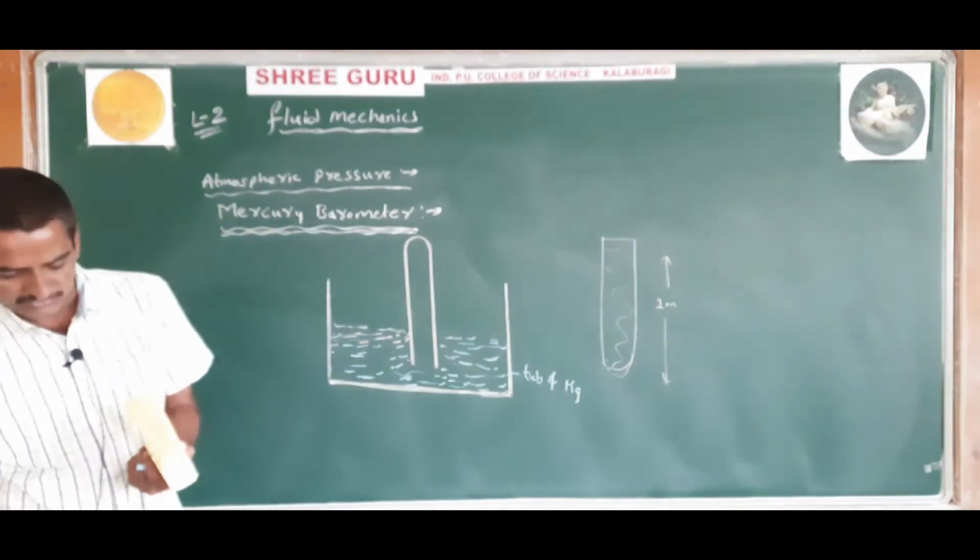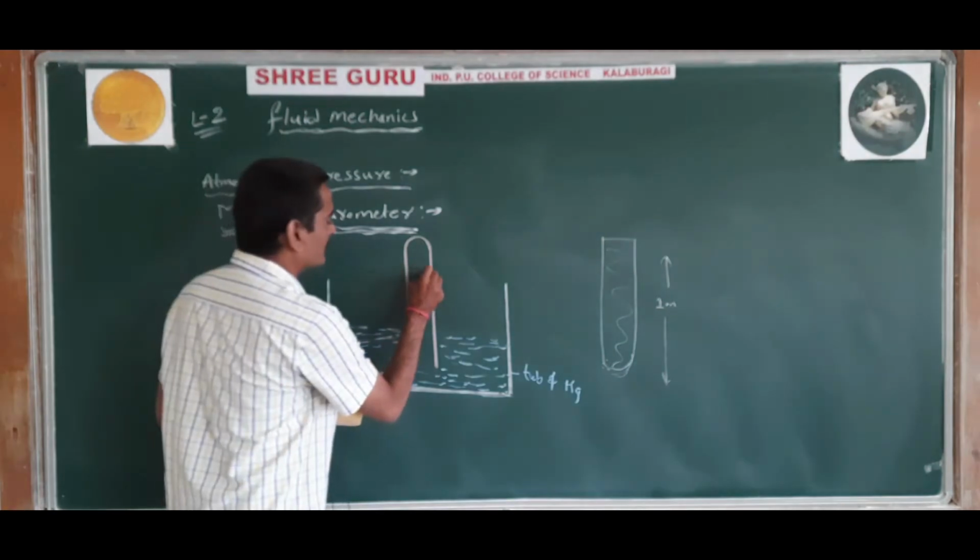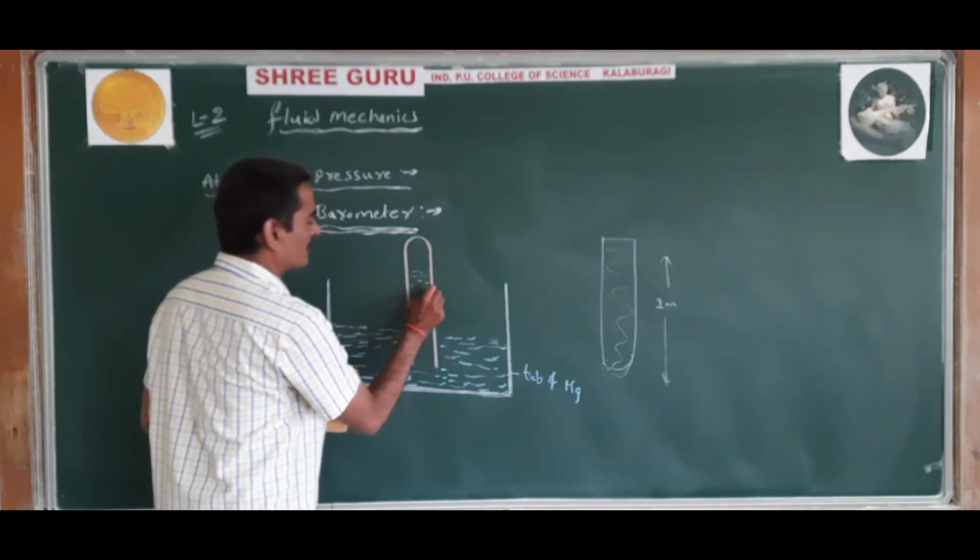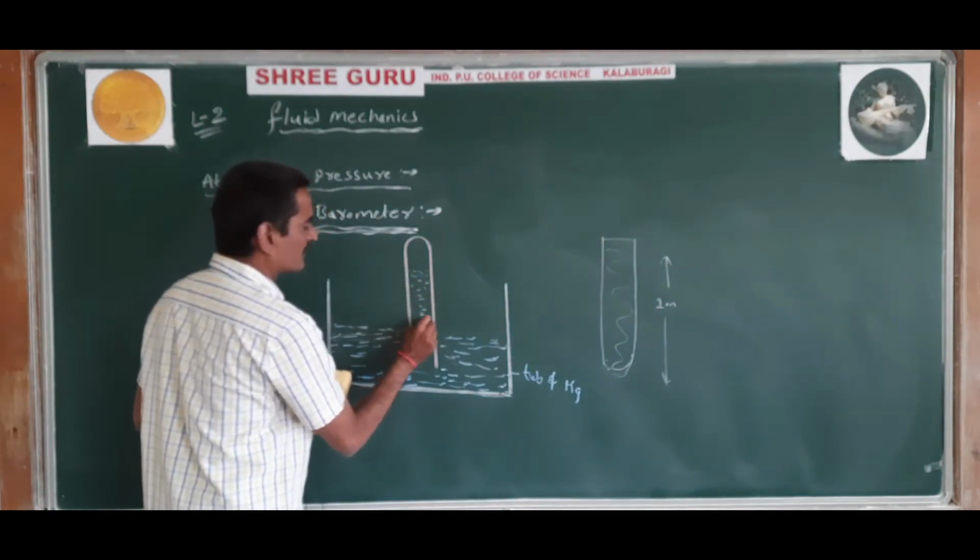Then it is observed that the mercury level inside the tube falls down.